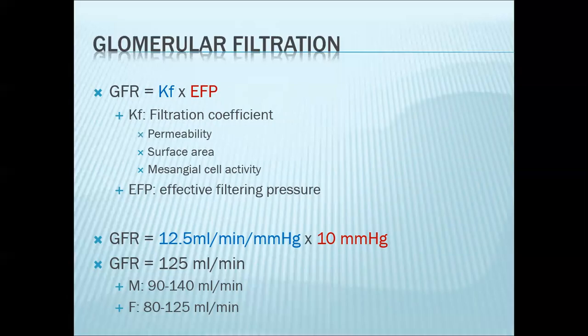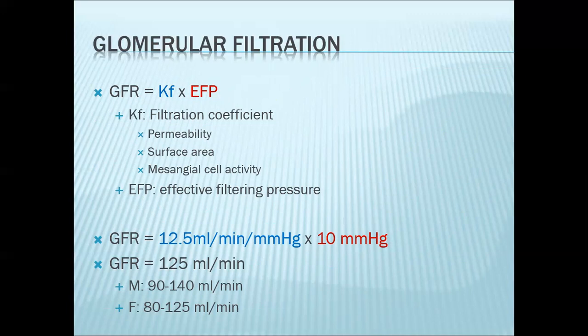An example of alteration in your permeability, which will affect glomerular filtration rate, would be glomerulonephritis. When you have inflammation of the filtration barrier, so the filtration barrier becomes inflamed and thickens, then the permeability decreases. So the Kf goes down, then filtration rate goes down.